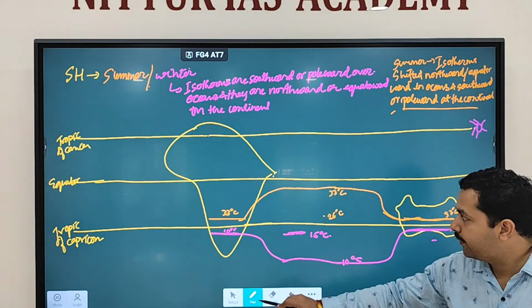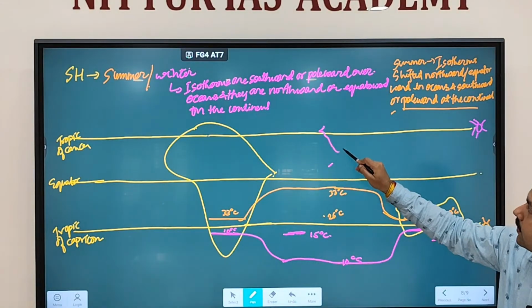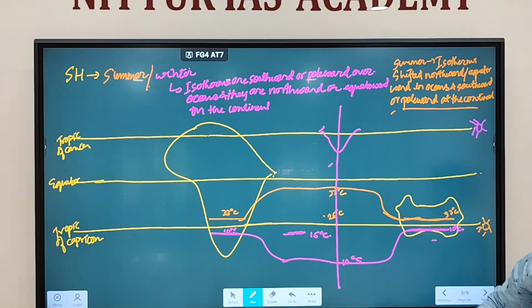Now take this. This is where India is, like this. Let's say this is the 82.5 degree meridian. Fine.